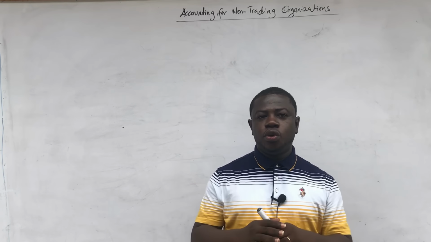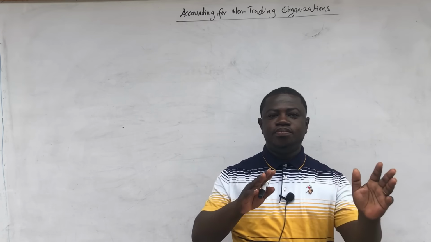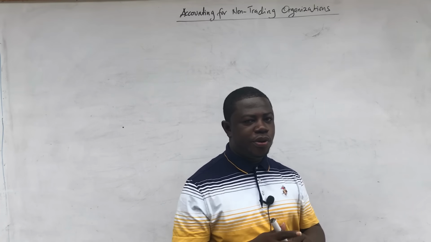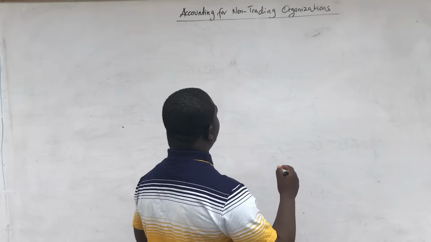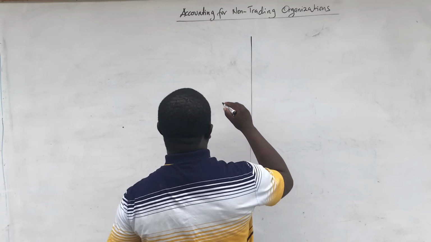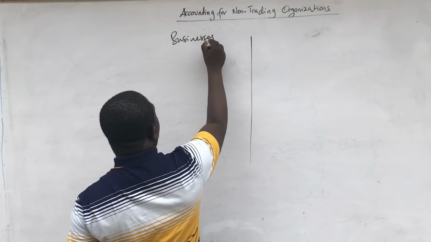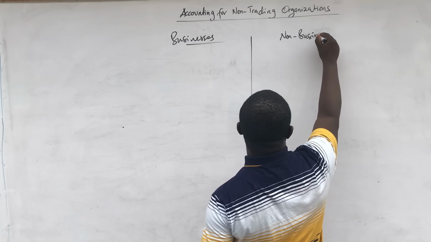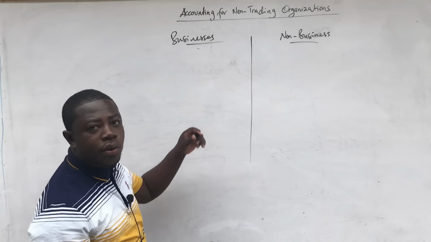First of all, I would want to begin by showing you a difference between the profit-making organization and the non-profit making organization, some of the common terms that we know and how they are different for each of them. And so I will say for businesses, and I'll call this place non-business or non-profit making organization. There are some things that we are already aware of.